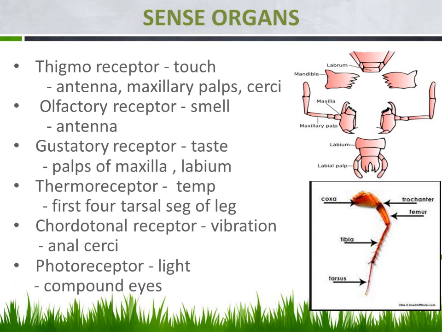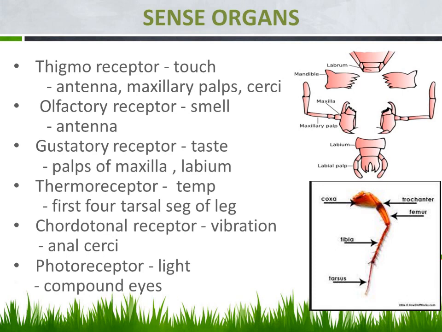The next one is the olfactory receptor. Of course, this olfactory receptor is responsible for receiving the sense of smell. This is also located in the antenna. Fine. The third receptor is the gustatory receptor. This is responsible for receiving the taste sense, and it is present in the mouth. Especially the palps of the maxilla, as we said in the third segment, a pair of maxillae will be there. And the next one is the labium. It is located last, a single segment, the labium. So this is receiving the sense of taste.